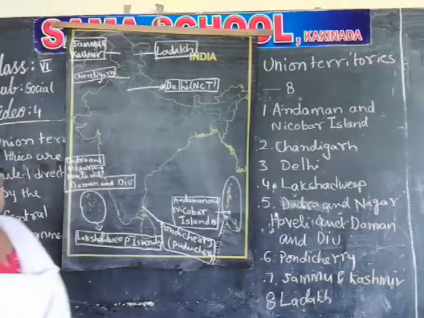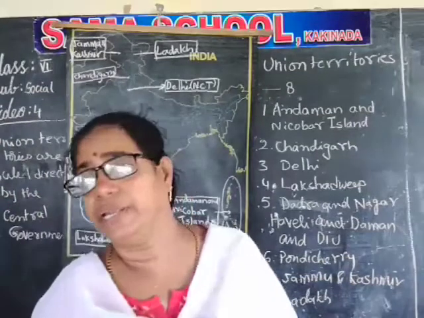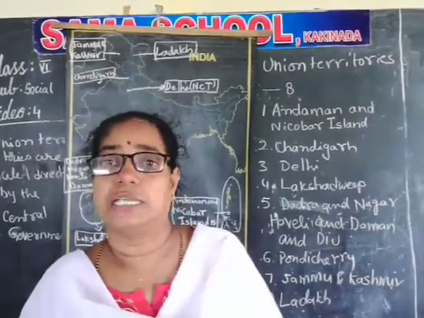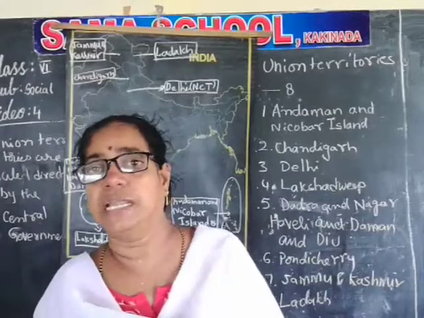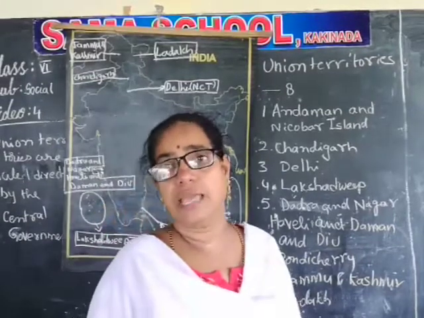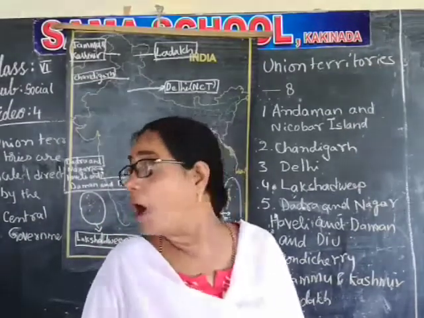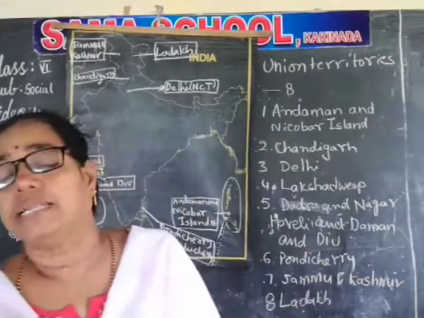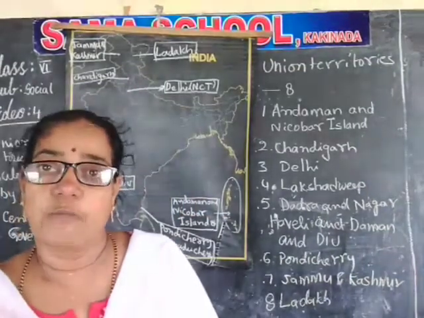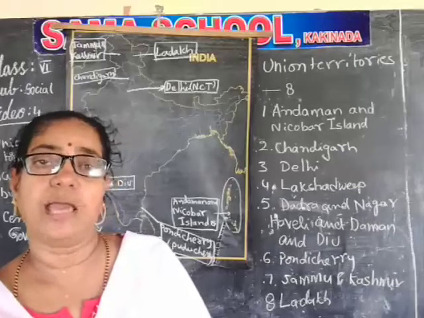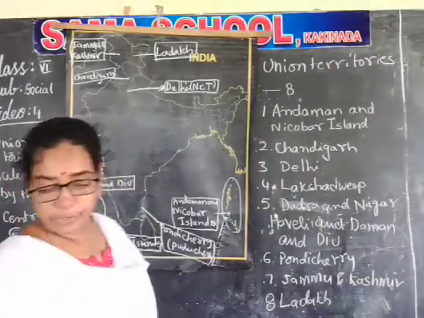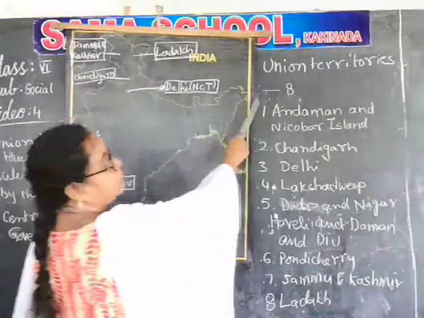What is the difference between a union territory and a state? States have state assemblies and state governments. Union territories do not have a state government. They are directly ruled by the central government. Again, I am going to say, there are 8 union territories.